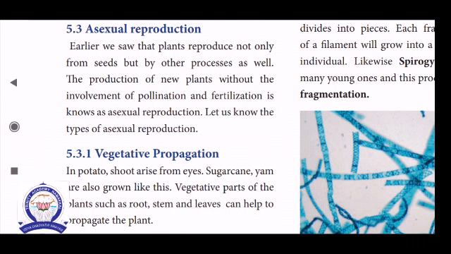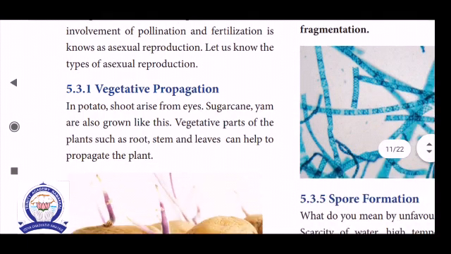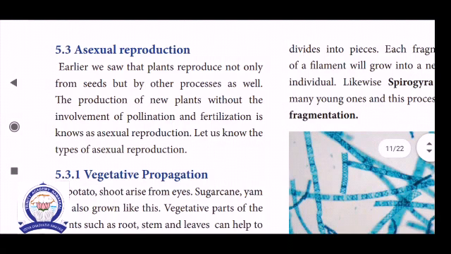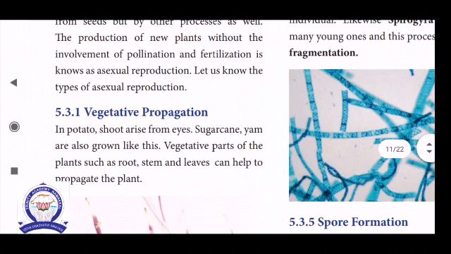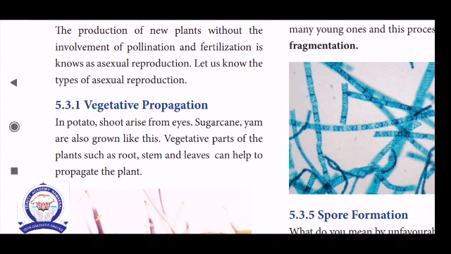It takes place in some lower organisms, for example bacteria, fungi, etc. Even some higher forms also reproduce asexually. That is one of the types. First one, vegetative propagation, one of the types of the asexual method.